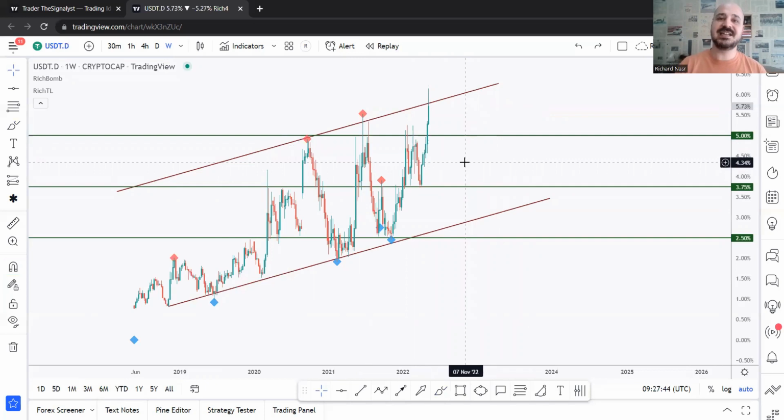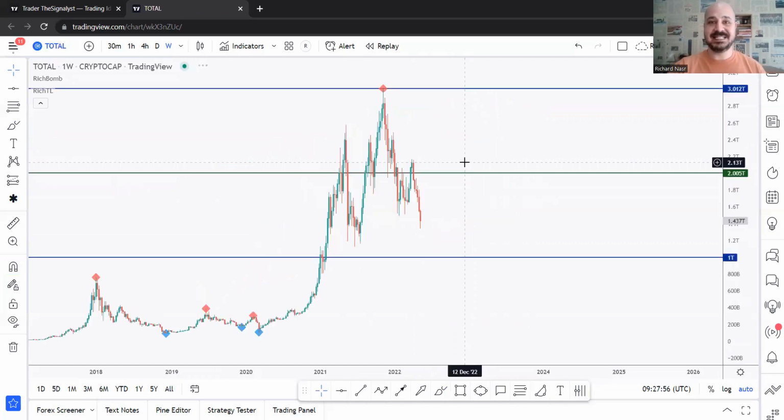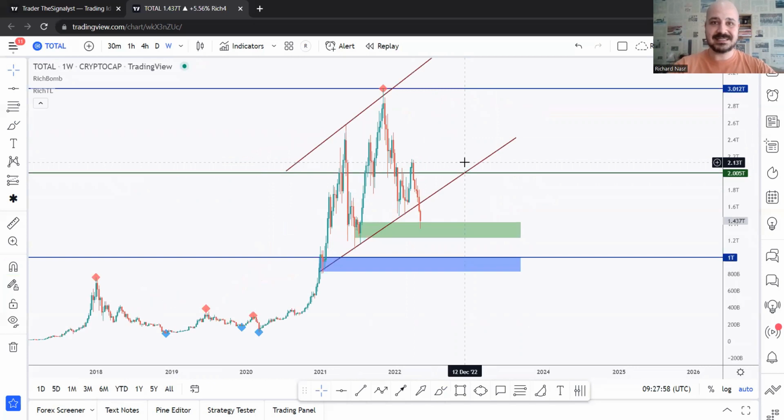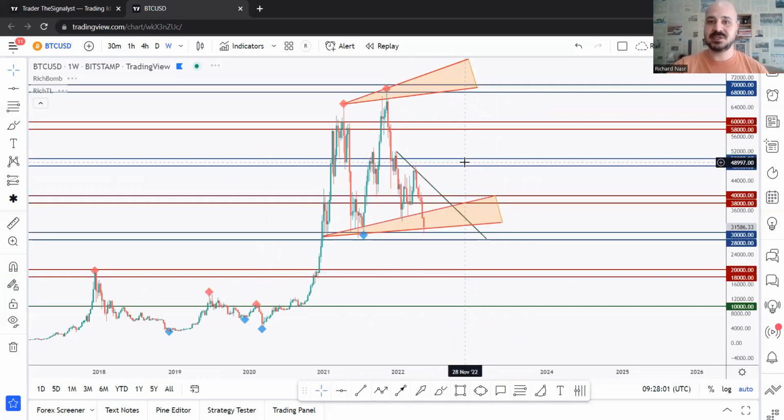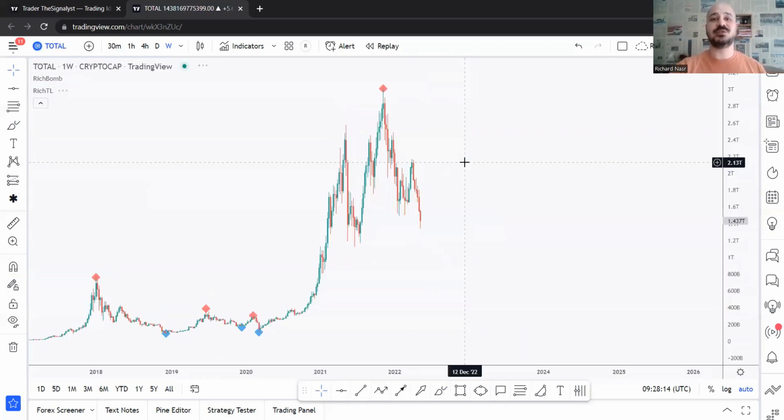You can also check Bitcoin dominance, right? And of course the altcoin dominance, which is called others.D. Okay, but let's keep it very simple for today. Total market cap and USDT dominance are very important. I'll do my analysis here, and then we'll go over Bitcoin, which gives you a very good idea about where you currently are in the overall market. And then you can analyze or check whatever instruments you would like, once you know where you currently are and you know what to look for.